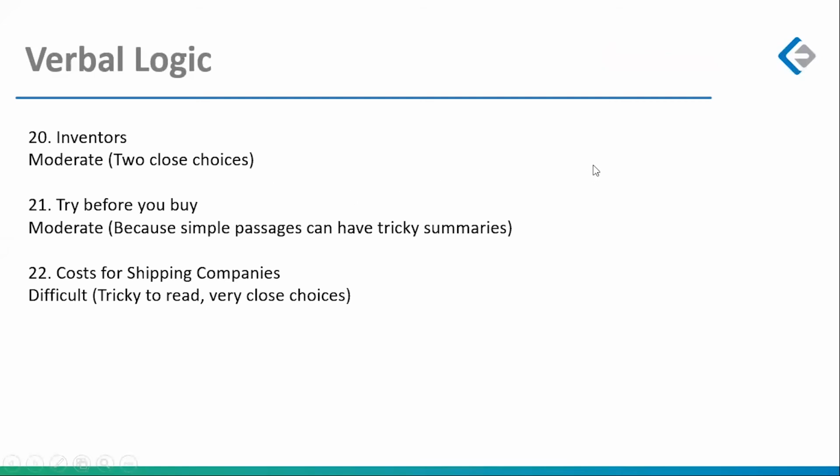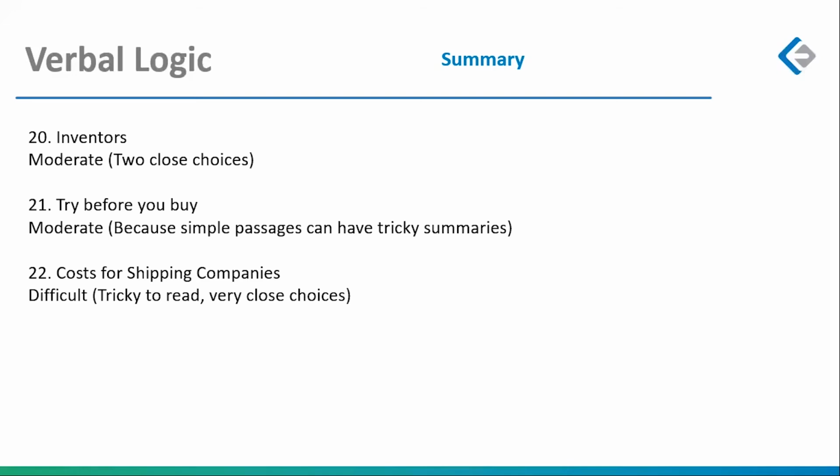Last 3 questions, your summary questions. Inventors, I think, was a moderate one because there were 2 close choices. Try before you buy, a good reminder that simple passages can have very tricky summaries. Costs for shipping companies, tricky to read and very close choices.